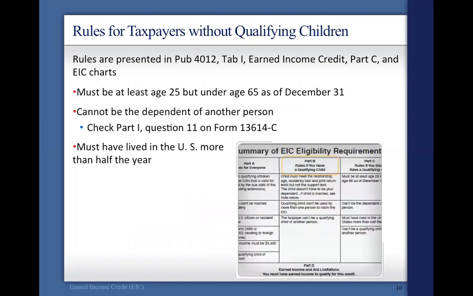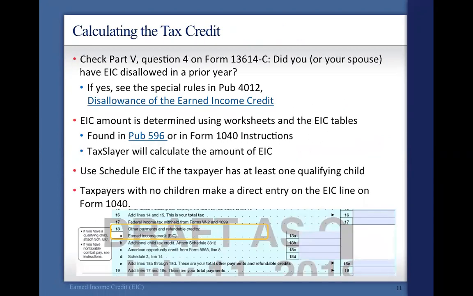These requirements here are when we look at the column on page I2, right? Ones without qualifying children have this marked B. If you have qualifying children, that's one column, and if you don't have qualifying children, that's column C. They highlighted column B, but that's not right. Must be 25 to 65 and so on. We've covered that. Calculating the tax.